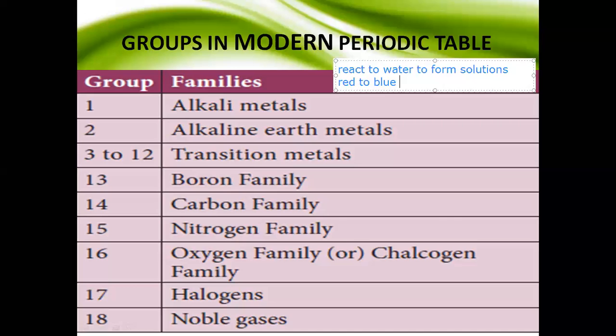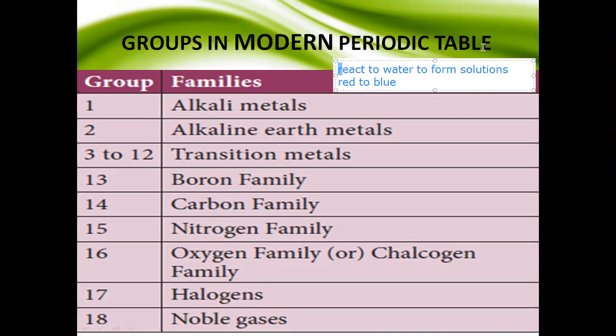Next one is group 13. The first element in the column is boron, so this is called the boron family. Already we have told, what is that? We have a family name and we have a name, because all of you call the name and identify the person. So we have names, same for the periodic table. So group 13 is called the boron family because boron is at the top.